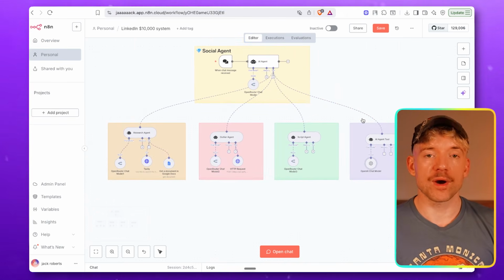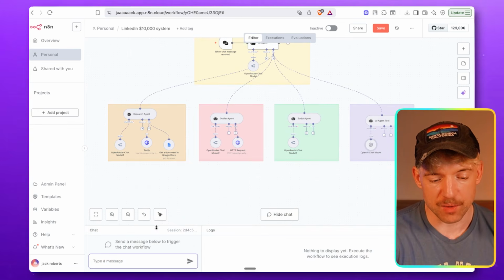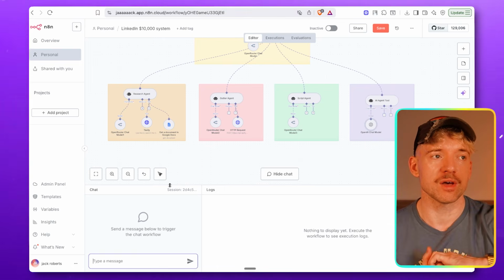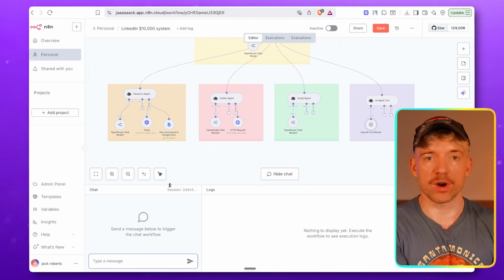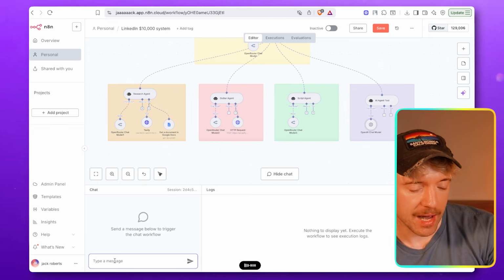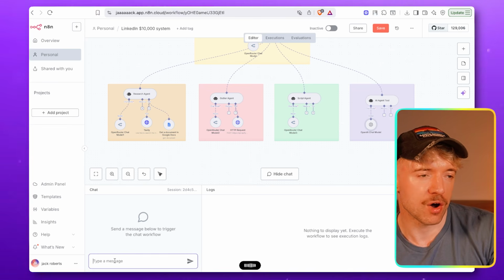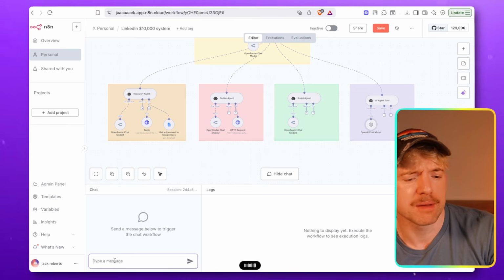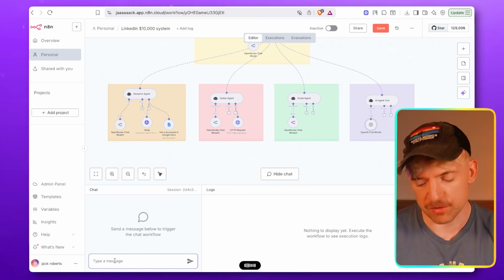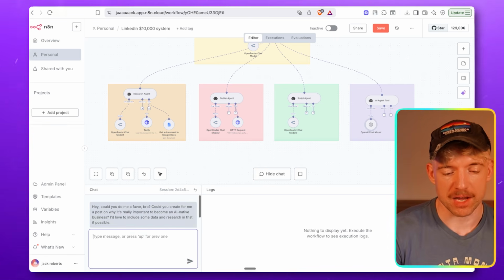And that's it, guys. So the question is, does it work? Well, you just saw me build this step by step. Let's ask a question and see. So what would be something that we may want to make a video on? So if our target avatar is business owners wanting to scale or people who want to sell to those business owners, we could say something like, hey, could you do me a favor, bro? Could you create for me a post on why it's really important to become an AI native business? And I'd love to include some data and research in there if possible. We'll do that automatically, but I'm being specific about it.